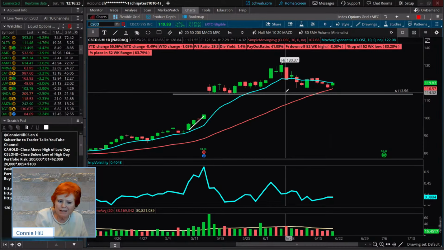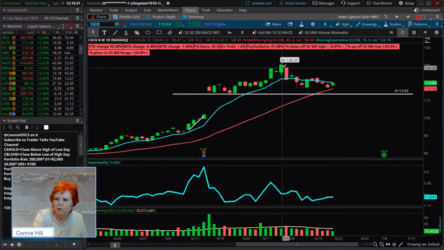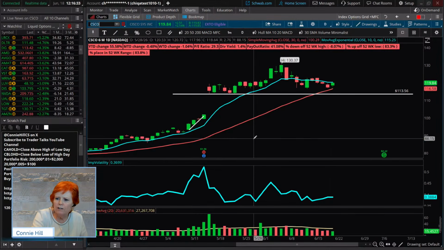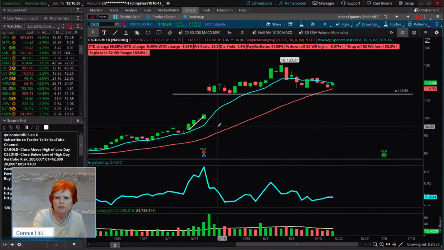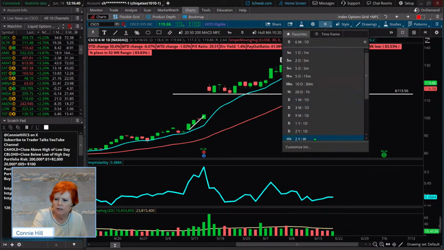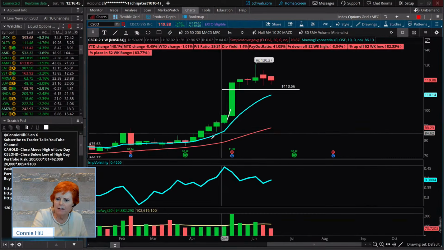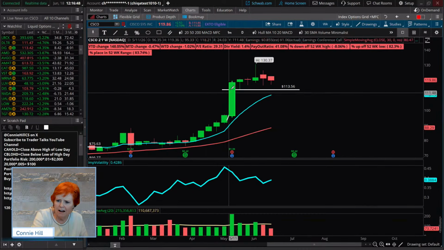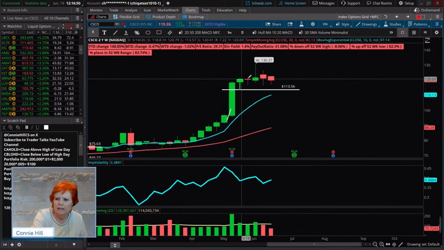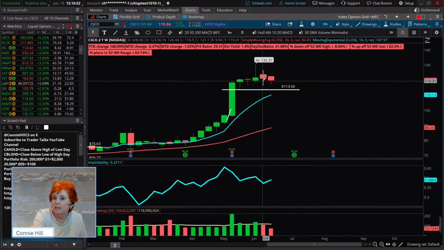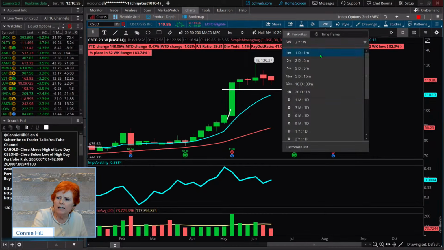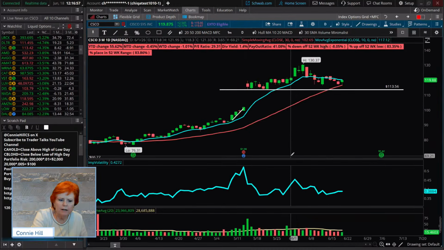Ricebird says maybe it's a bull flag. It does definitely have the pullback off the high. What we really don't have is a nice steep trend unless we were looking at a weekly chart. If we looked at a weekly chart here, then I think you're absolutely right. We'd say, well, look at this long flagpole, and then maybe it's just going sideways as a sideways flag. So looking at a weekly kind of gives you a little bit more of that impression.